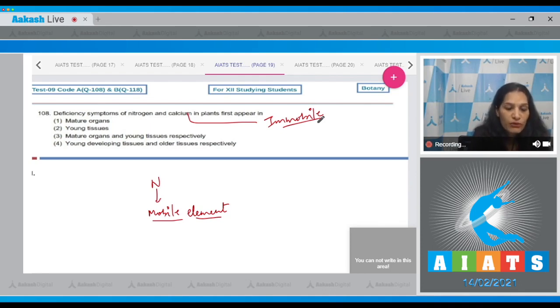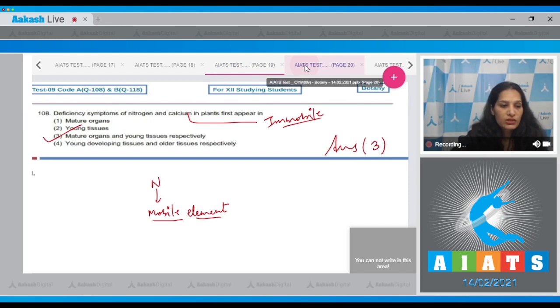So the correct option for the given question is option number 3, which says mature and young tissues respectively. Let's move to the next question.